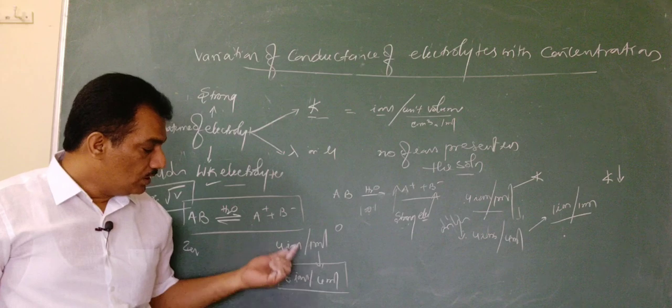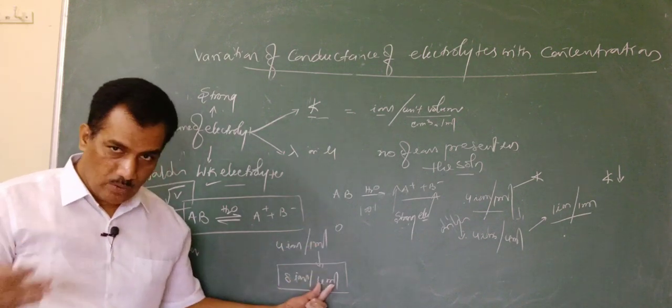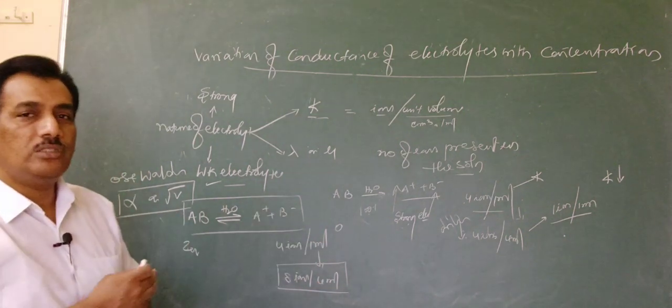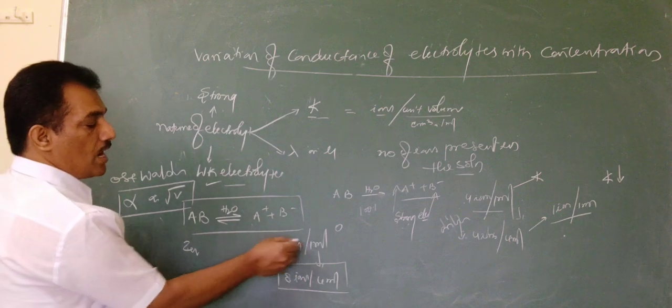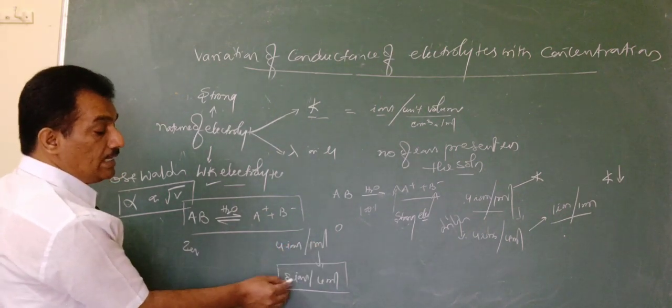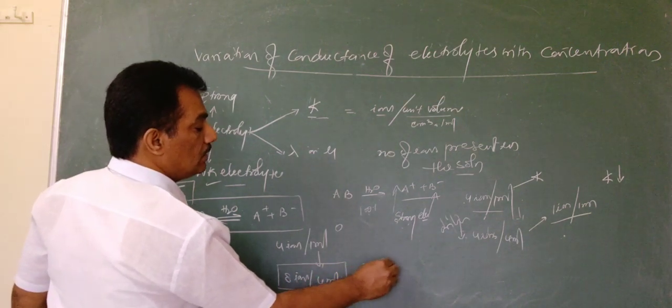Though the number of ions has increased with dilution, now let us observe the number of ions present per unit volume. Here 4 ions per ml, but in this case 8 ions per 4 ml, that means 2 ions per ml.